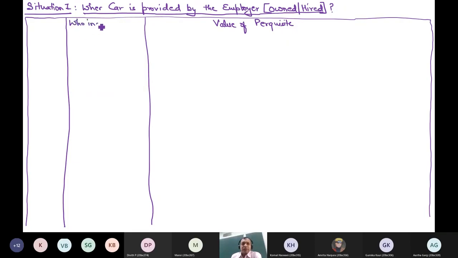So I will see who incurs the running and maintenance expenses on the car. What is the use of this car?